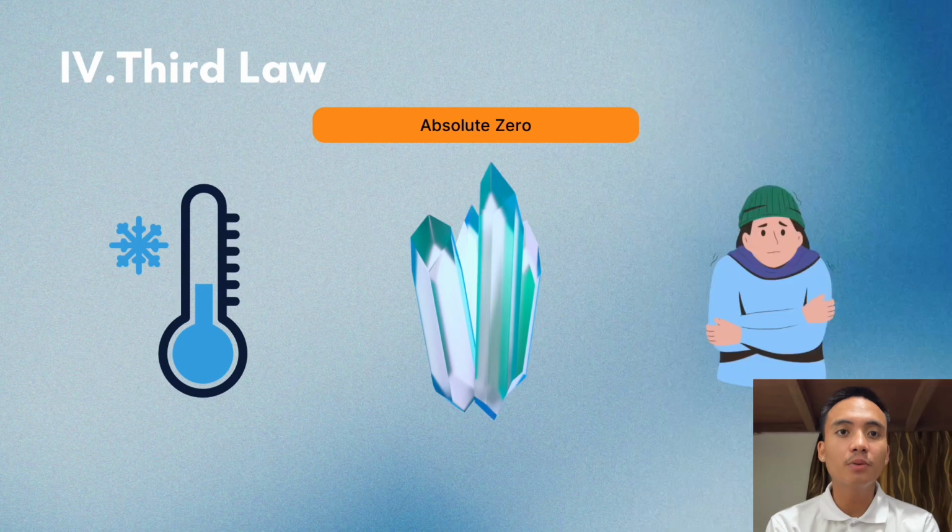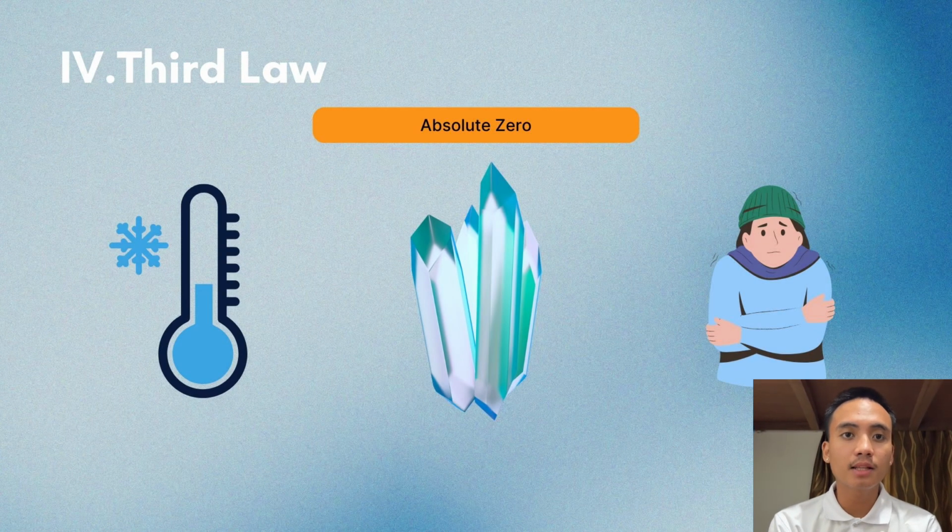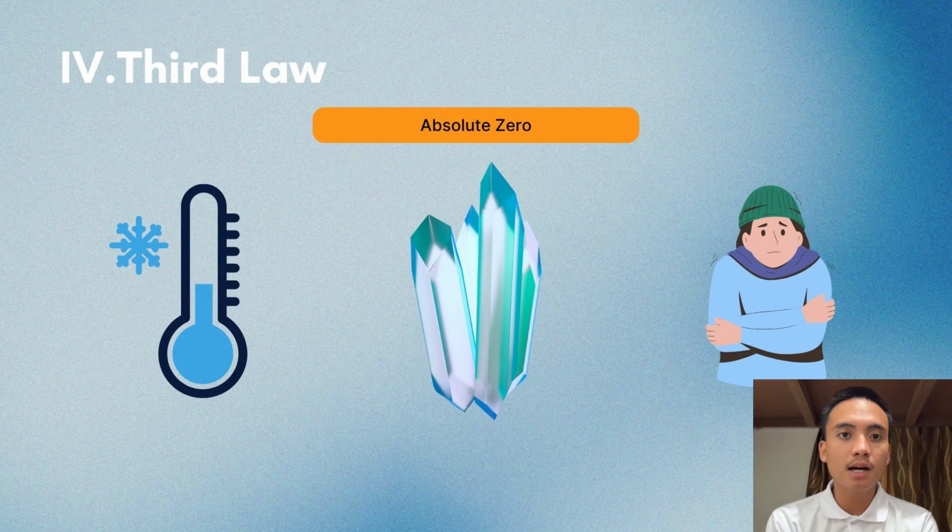The third law of thermodynamics talks about absolute zero and entropy. It states that as a system approaches absolute zero, the lowest possible temperature, the entropy of a perfect crystal approaches zero. This means the system becomes perfectly ordered.